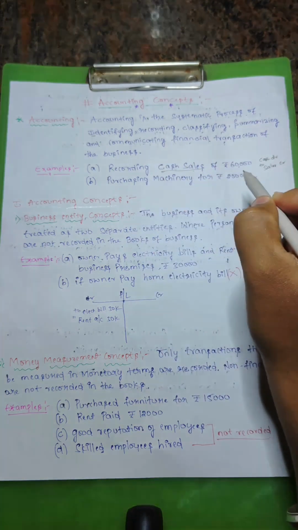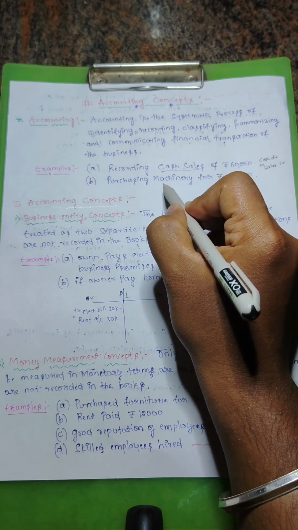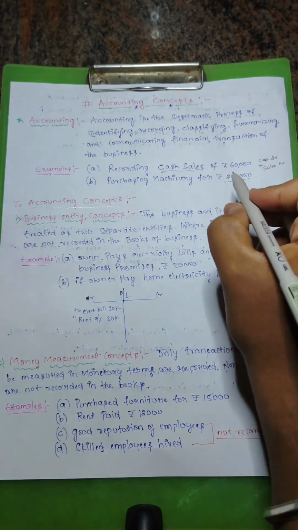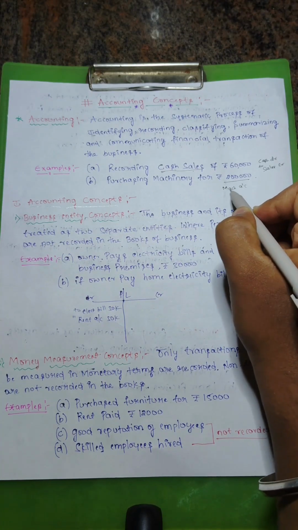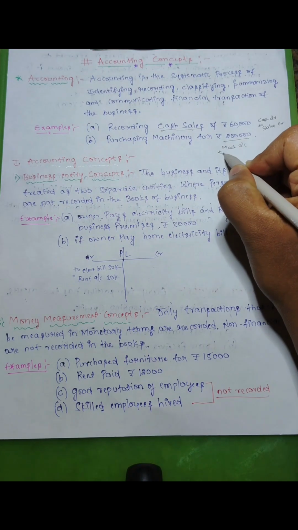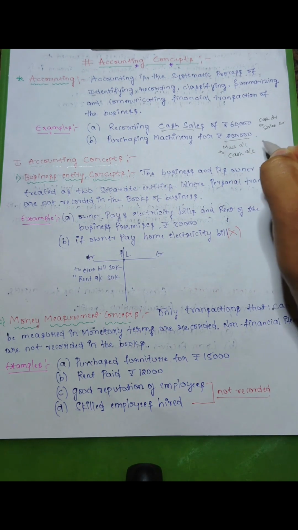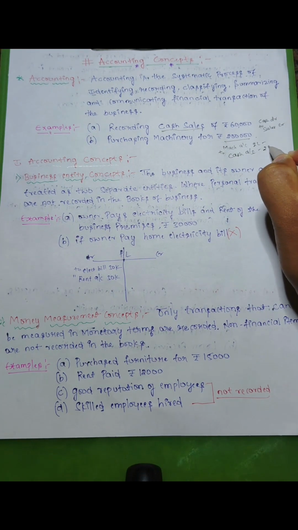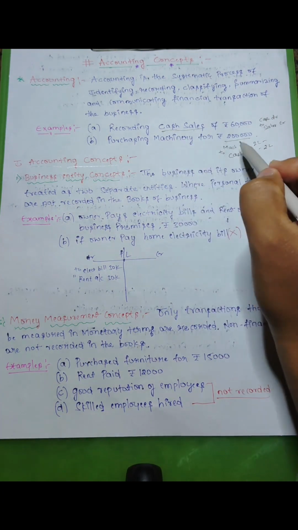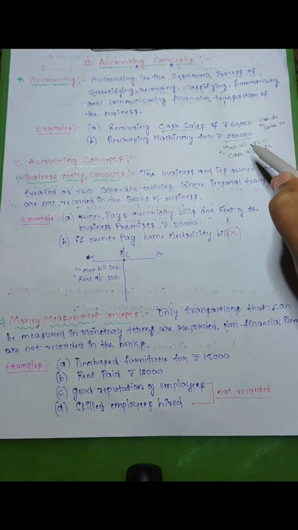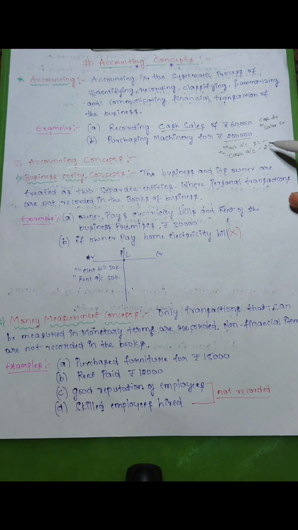And in the same way, another example: we made a purchase of machinery of 20,000. How do we record? Machinery account debit to cash account, 2 lakh debit and another 2 lakh credit. We know that we classified machinery as an asset, what is coming in, and we made payment by way of cash. So this is how normally accounting will be done.